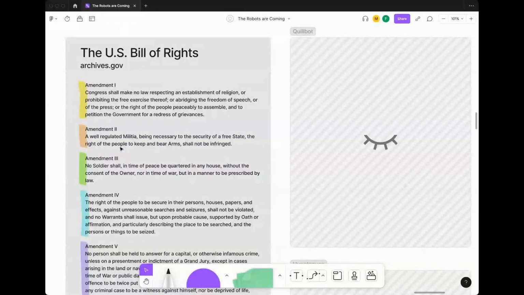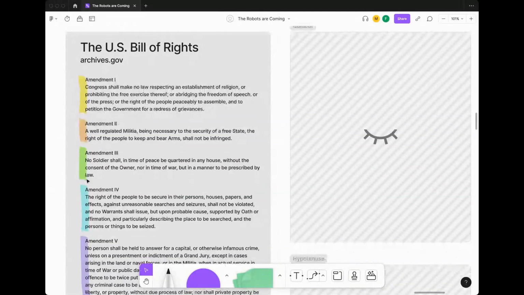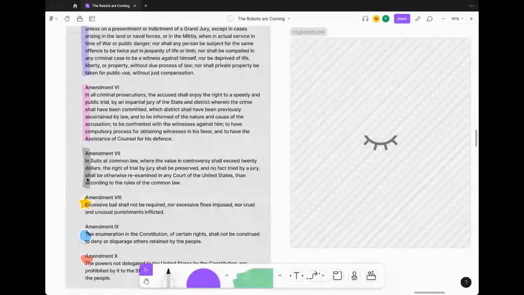And to make it a little bit easier, we'll see this as we go through each one. I color coded each amendment so that we can see how much content the summary is pulling throughout the document. So we'll see this in subsequent tests as well. So that's test number 1.